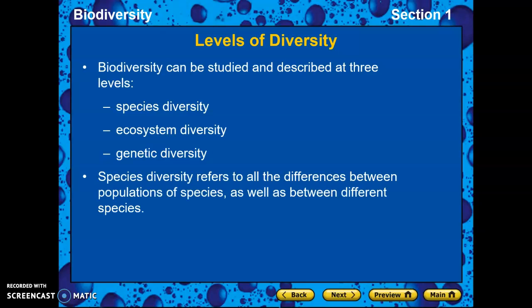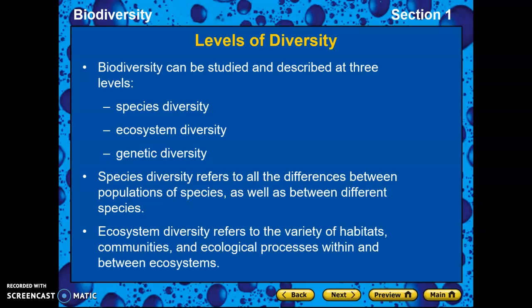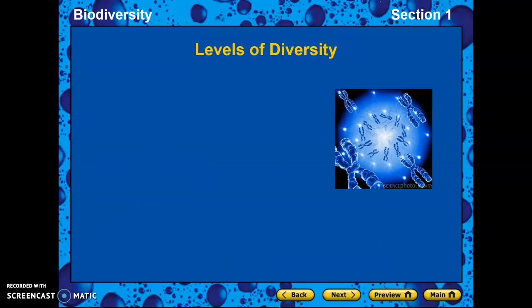Now, there are different levels of biodiversity: species diversity, ecosystem diversity, and genetic diversity. Species diversity, obviously the difference between the different species. Dogs, cats, okay, different species. Ecosystem diversity is the difference between the different habitats or communities that they live in.